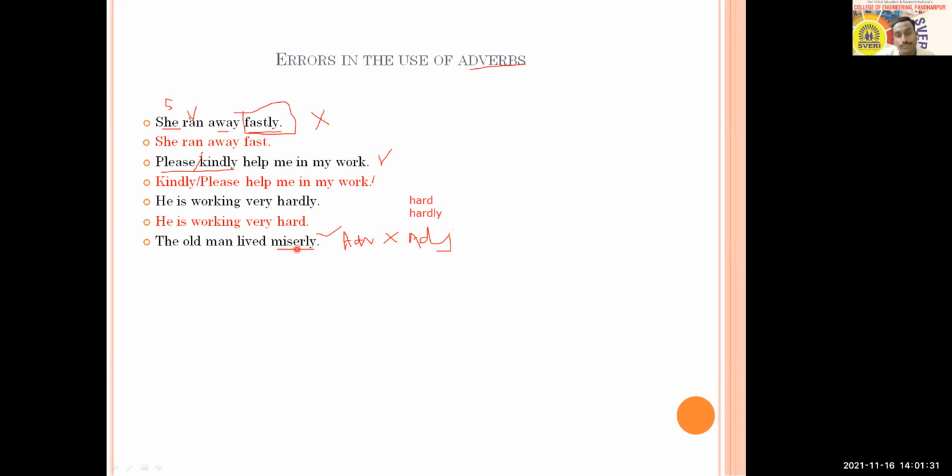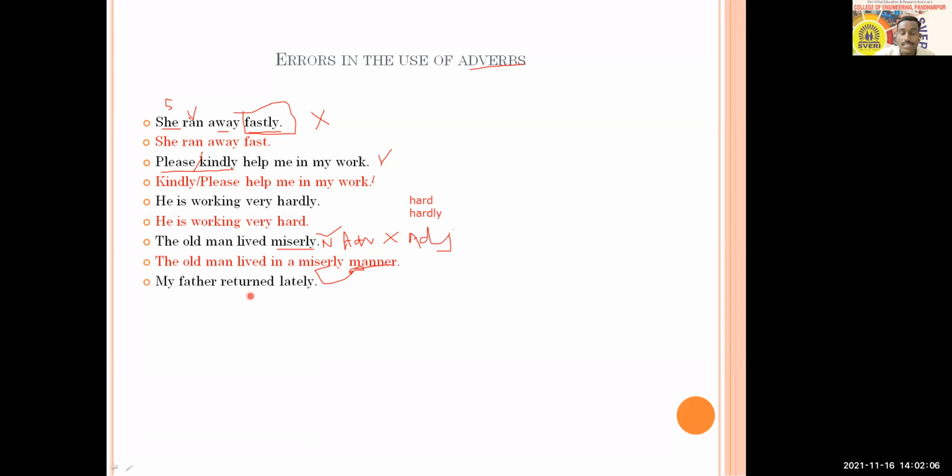If there is an adjective, it requires some noun after the adjective. So you can correct this sentence like this: "The old man lived in a miserly manner." So what have we done? After this adjective, we added a noun. So miserly describes this noun. Okay, so this way it became right, because the ly suffix is not necessarily an adverb every time.